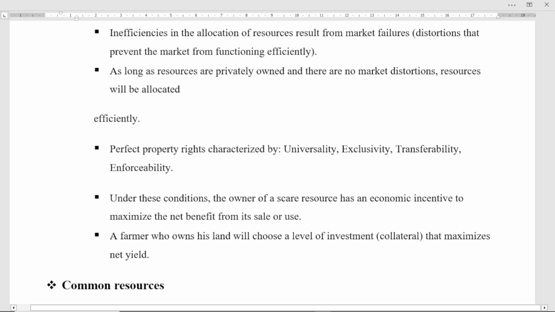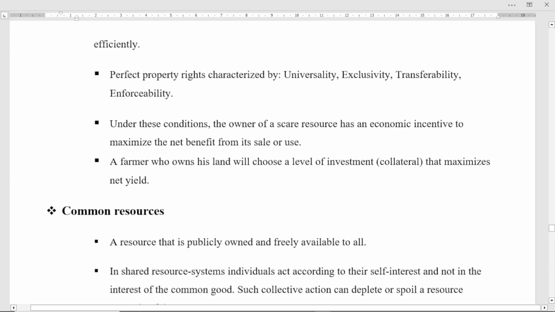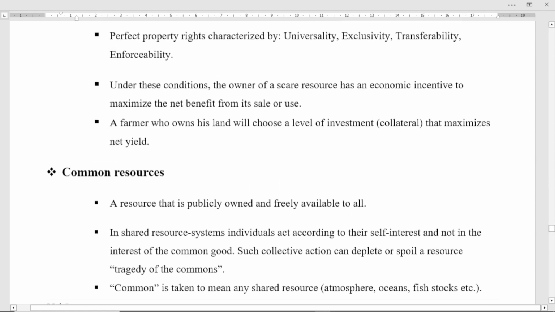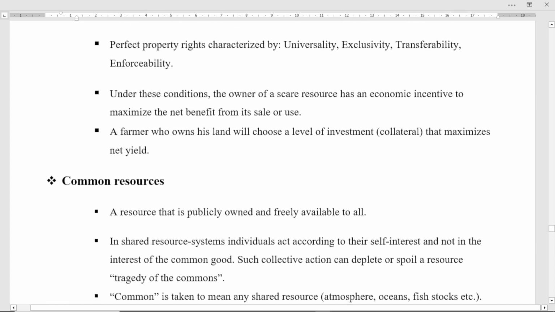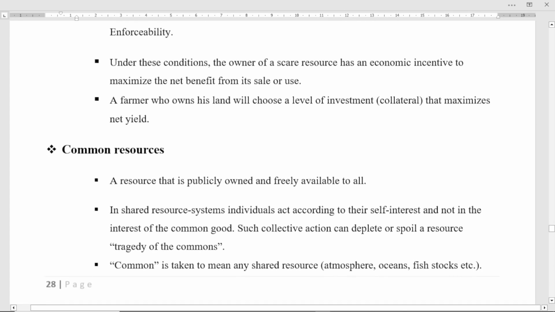And as long as the resources are privately owned and there are no market distortions, the resource will be allocated efficiently. And private property rights are characterized by universality, exclusivity, transferability, enforceability, right? So under this condition, the owner of the scarce resource has an economic incentive to maximize the net benefit from its sale or use, right?